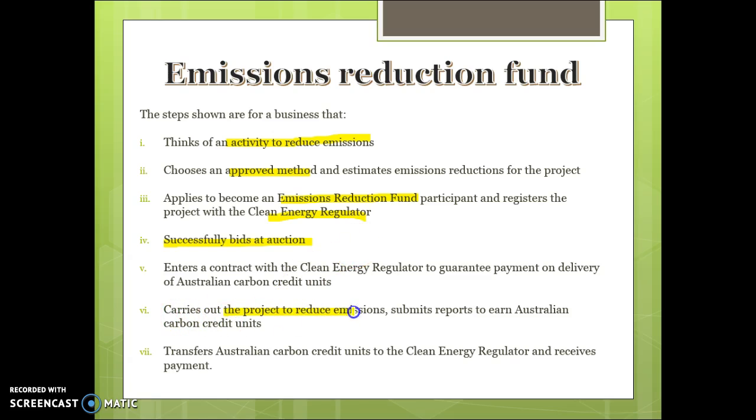Then they carry out the project to reduce their emissions, and they get given carbon credit units, which is basically money from the government because they were willing to reduce their emissions, or money per level of emission reductions.